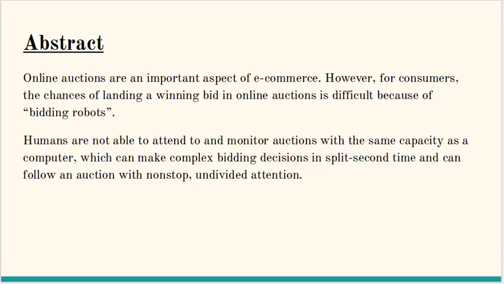Because of this, humans are not able to attend to and monitor auctions with the same capacity as a computer, which can make complex bidding decisions in a split second and can follow an auction with non-stop and undivided attention. Thus, bidding robots gain a very significant competitive advantage over their human counterparts. This poses an important and interesting problem for auction sites that wish to level the playing field by identifying and banning bid robots.